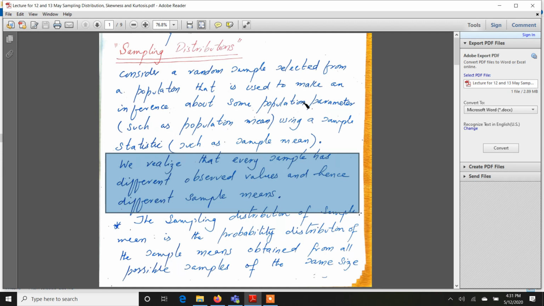So if we both calculate average IQ, of course, our results may be different. By chance they could be the same, but the final value will generally differ. That is, if we do repeated sampling, the sample statistic, which in this case is the sample mean, will be different from sample to sample.